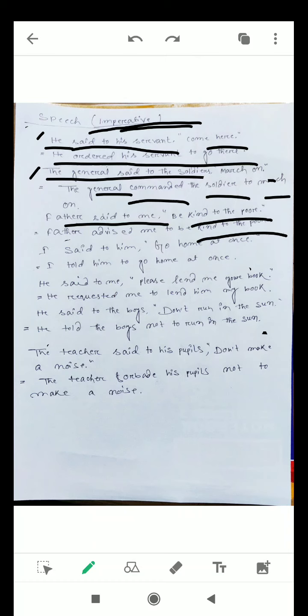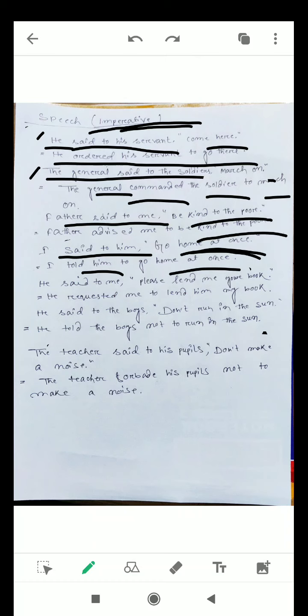Next, I said to him, go home at once. The relationship between him and me is not like that of a master and servant, and that is why we cannot call it an order. Though it seems an order, we cannot write so because the relationship is not that of a master and servant. That is why we simply write, I told him to go home at once.